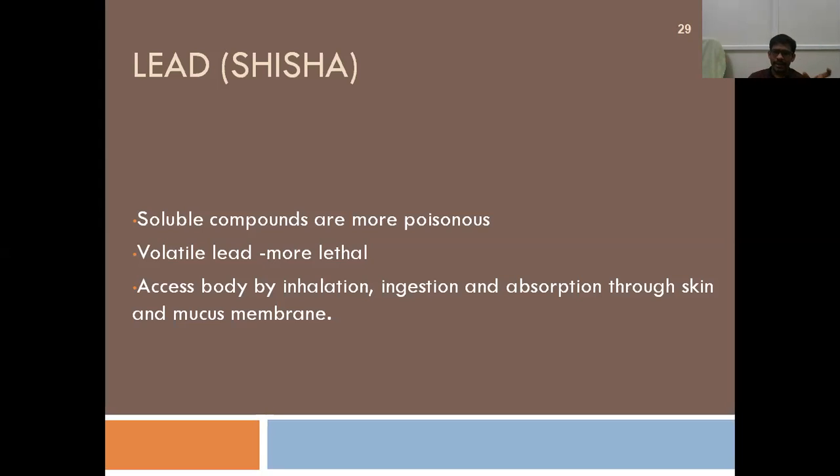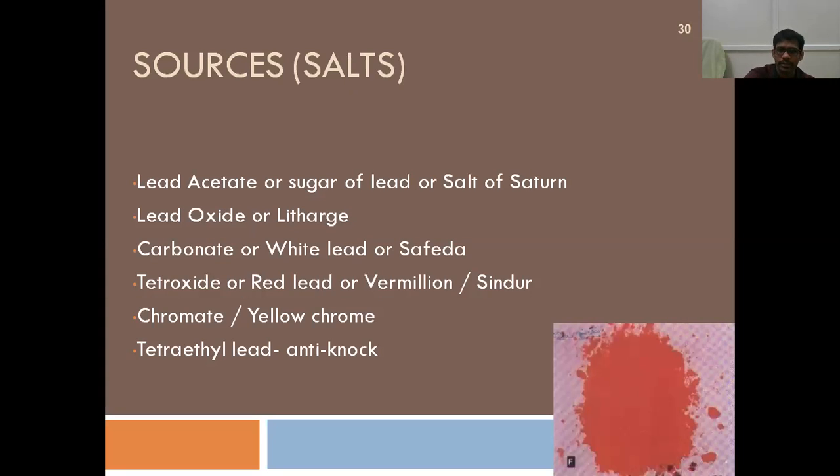Coming to the characteristics of lead, it is soluble, and soluble compounds are more poisonous, and volatile lead is more lethal, because when fumes are inhaled, they get absorbed fast, and they are more poisonous compared to liquids or solid forms of any poison. It can access the body by inhalation, ingestion, and absorption through intact skin also, along with the mucous membrane.